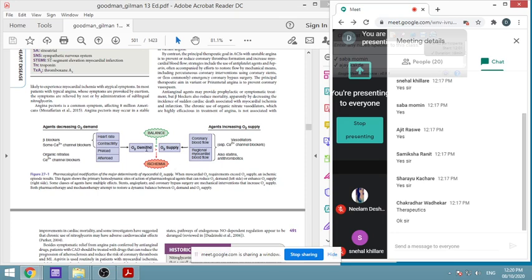Now, why can oxygen demand increase? Because of an increase in heart rate, contractility, preload, and afterload. Why can supply decrease? Because of obstruction in coronary blood flow or regional myocardial blood flow. Now, if the gap is more, the more dangerous the angina is. If the gap is lesser, then we call it stable angina, which happens only because of exercise. This is how easily and simply you can describe angina. This much is understood.